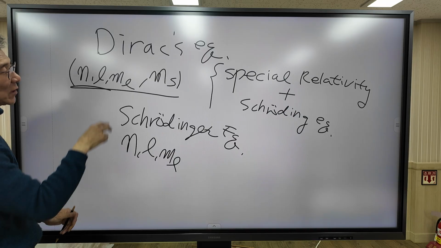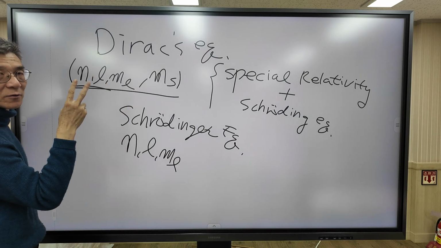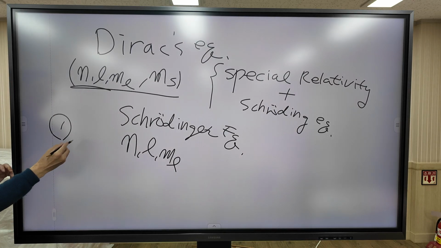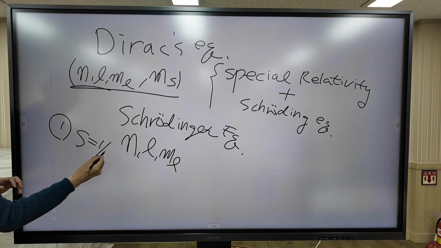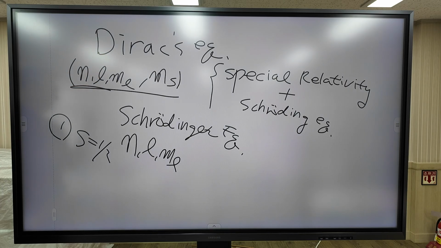And when you solve Dirac's equation, it turns out that this spin quantum number has possible values 1 over 2 and minus 1 over 2. He has 2 prominent achievements. The first achievement is this one.